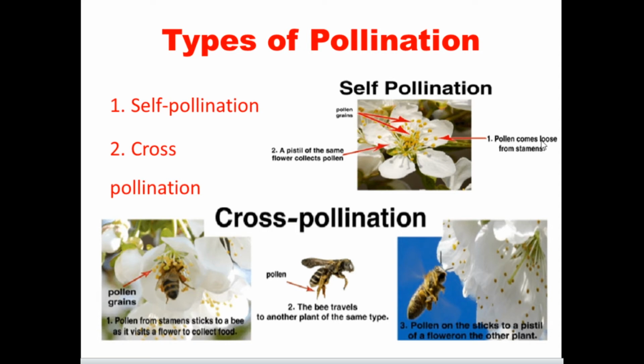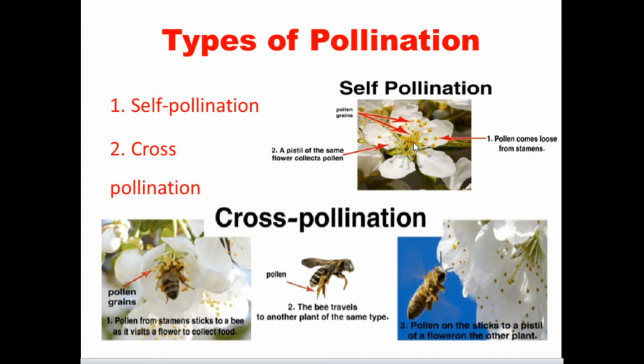Here pollen comes loose from the stamen. The stamen consists of the filament and the anther, and the anther consists of pollen grains. The pollen grains are released and reach the stigma inside the same flower.